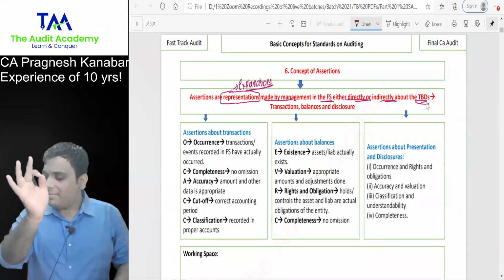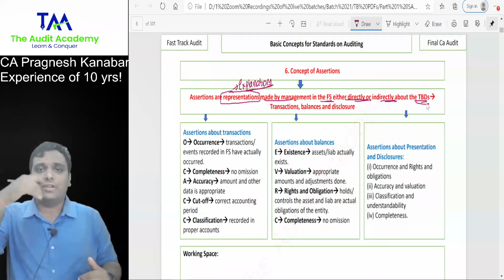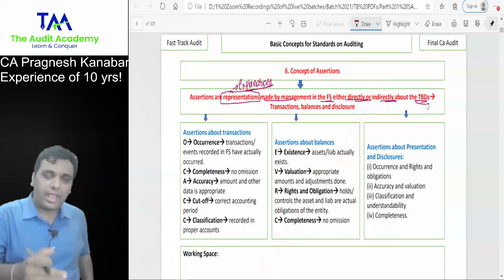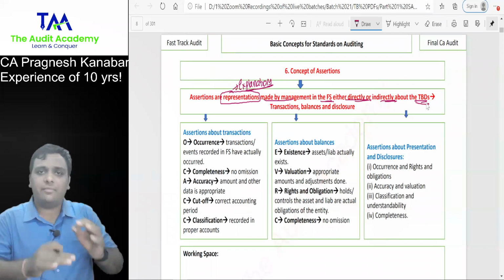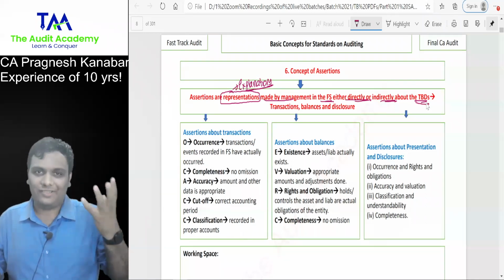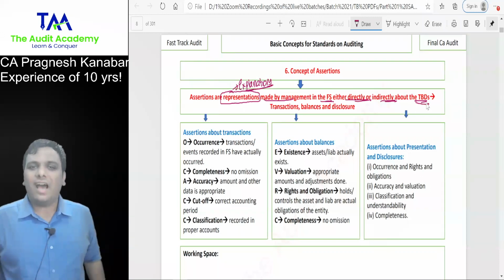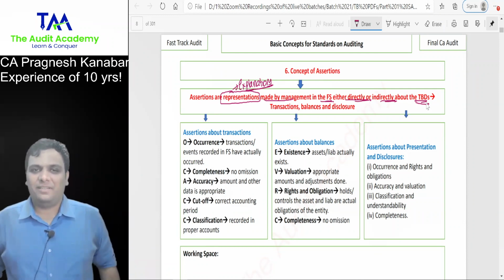Whatever management is trying to explain in the financial statements about TBDs is nothing but their assertions. And the auditor needs to obtain audit evidence to verify financial statements.